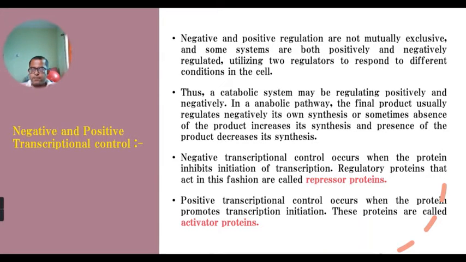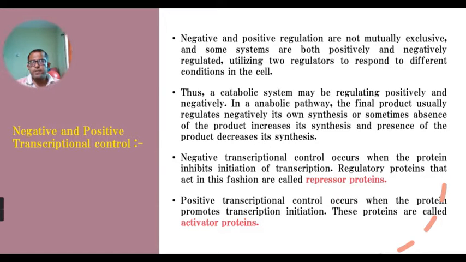Now, you can simply say how this negative transcription control mechanism performs and how it controls gene regulation. The regulatory protein involved in the negative transcriptional control mechanism is called a repressor protein.